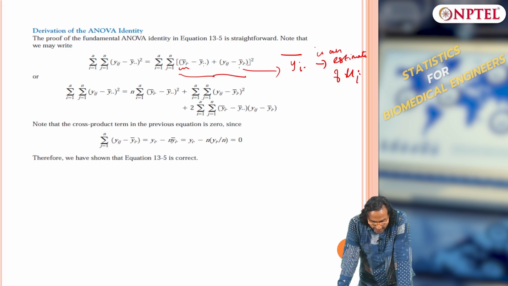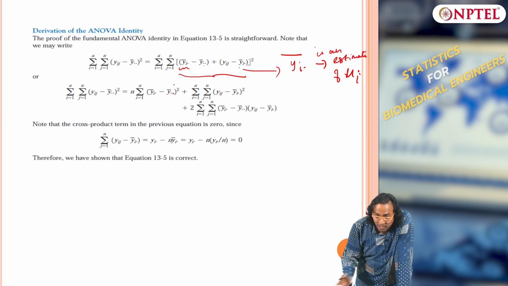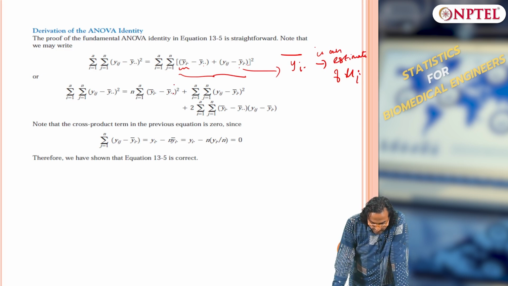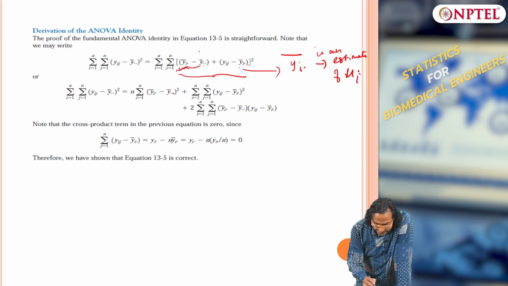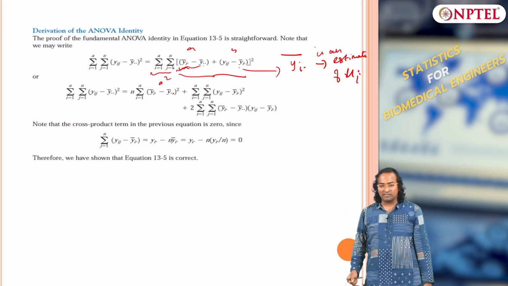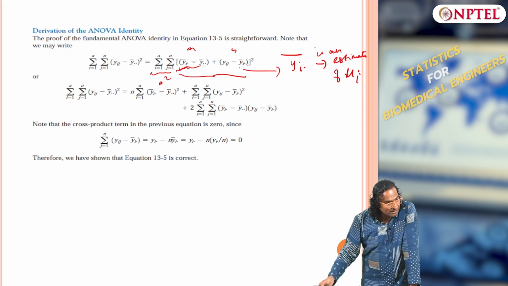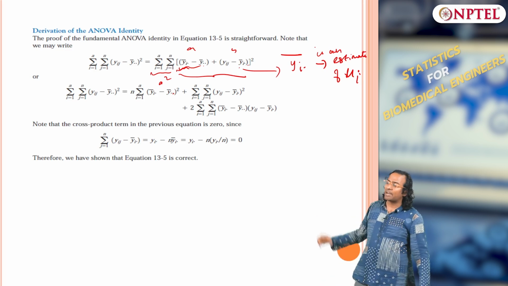So what is a squared? A squared is yi dot bar minus y bar dot dot the whole squared. This is a, this is b, this is a squared, and this is summation along 2 axes. Now look at this first term. Does it even contain j?